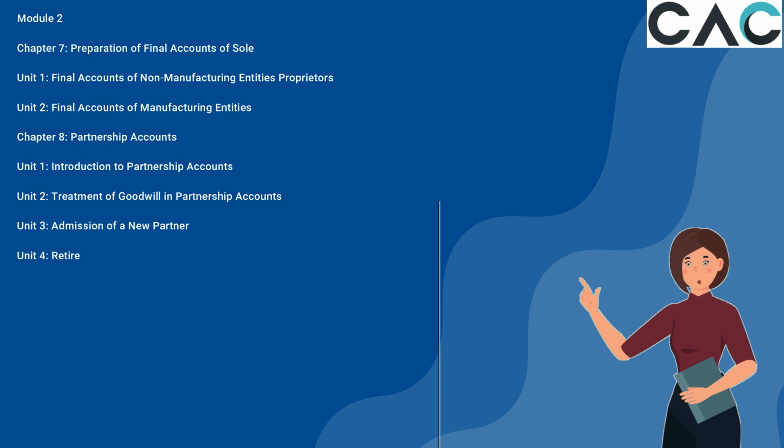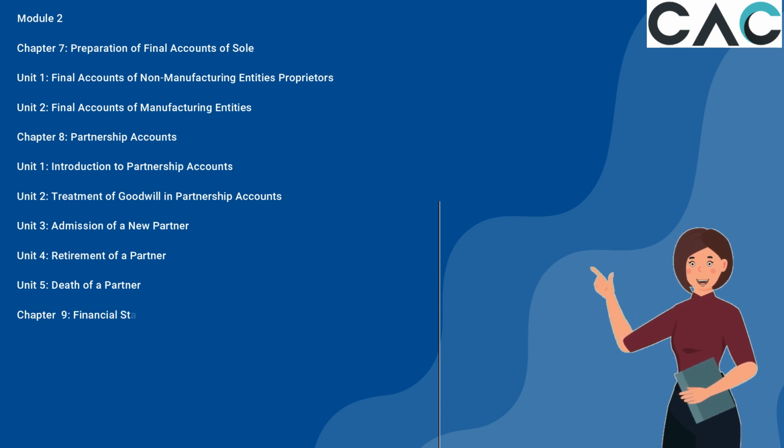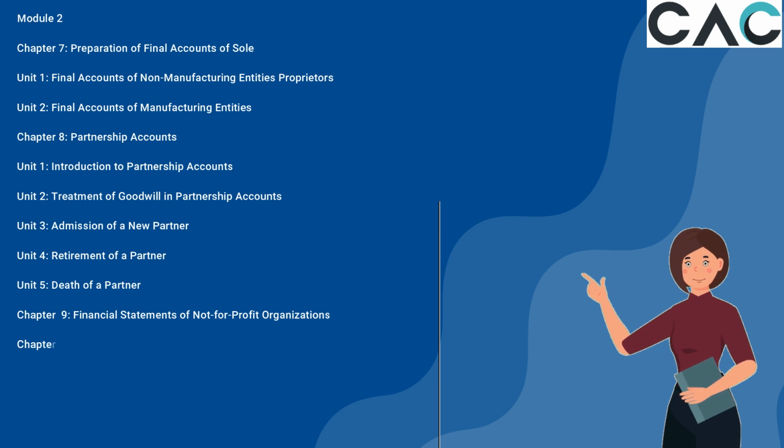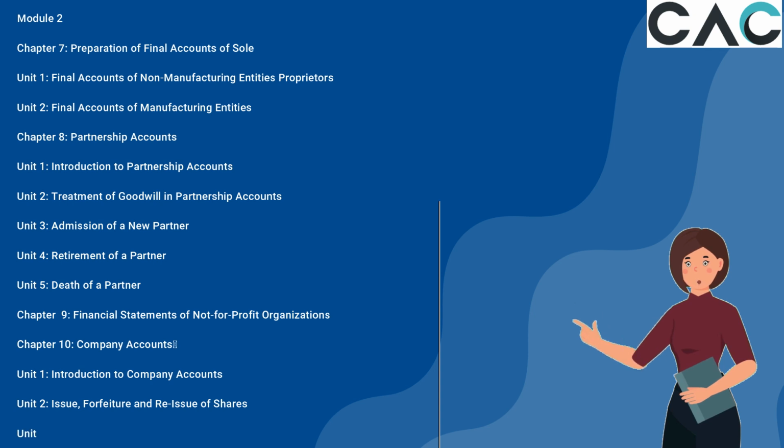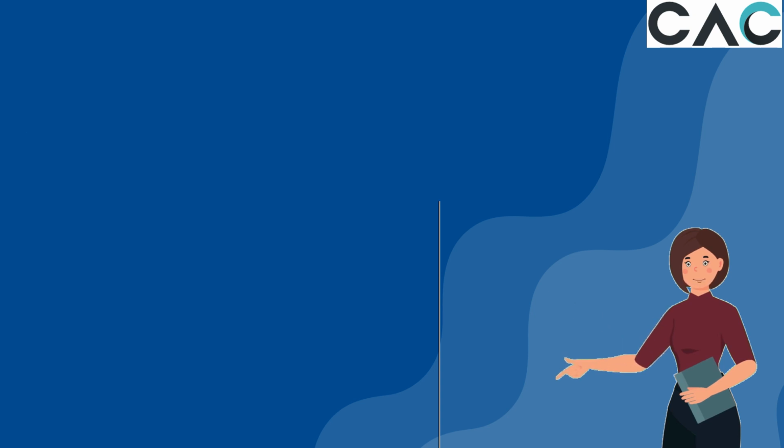Unit 4, Retirement of a Partner. Unit 5, Death of a Partner. Chapter 9, Financial Statements of Not-for-Profit Organizations. Chapter 10, Company Accounts. Unit 1, Introduction to Company Accounts. Unit 2, Issue, Forfeiture, and Reissue of Shares. Unit 3, Issue of Debentures.